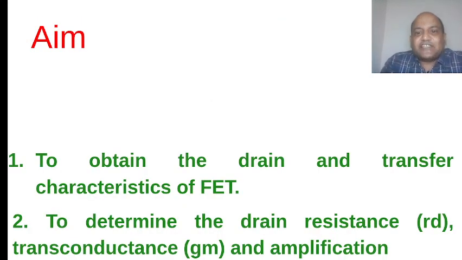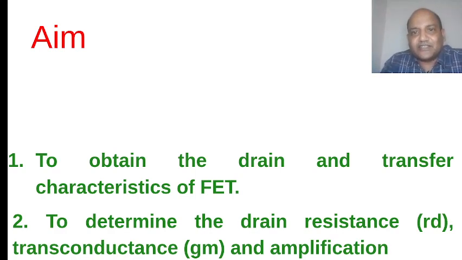The aim of this experiment is to obtain the drain and transfer characteristics of the field effect transistor and the drain resistance. By using the drain characteristic and transfer characteristic, you can calculate the on resistance, that is the resistance of your channel. That can be varied by voltage.